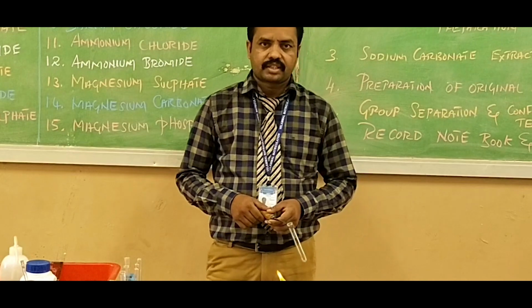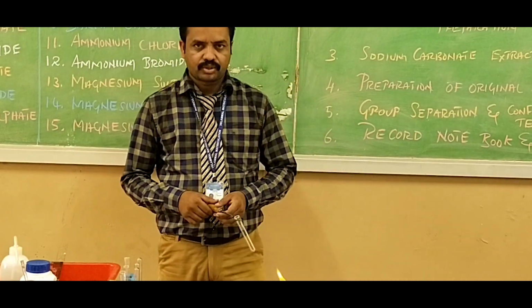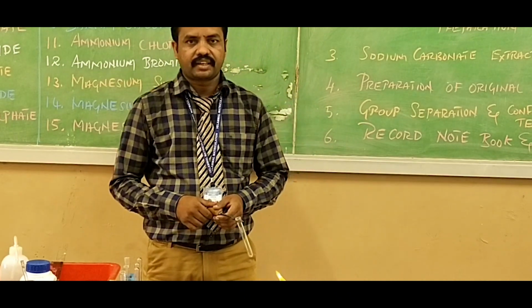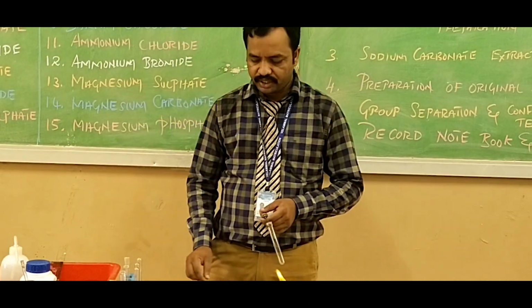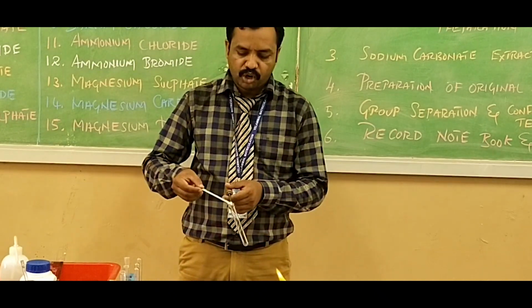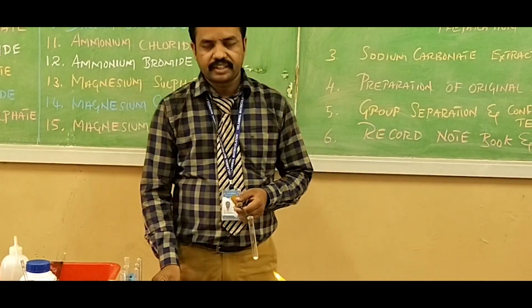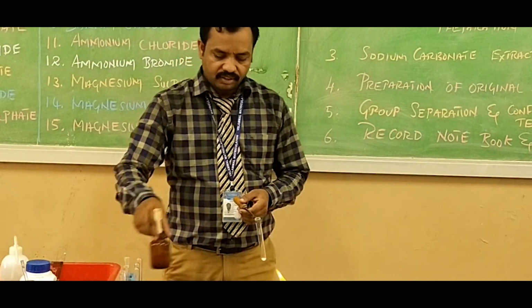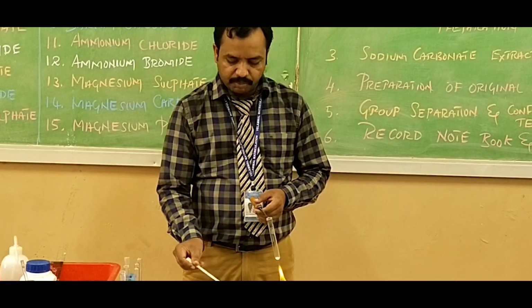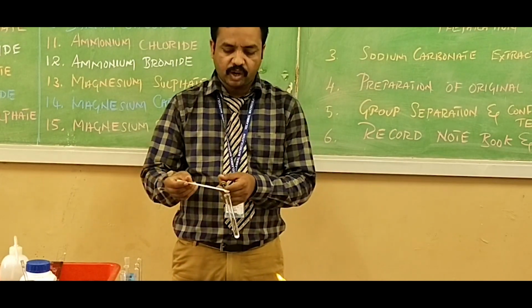The next test is the copper turning test. This copper turning test is used to analyze the presence of nitrate ion in the lead nitrate salt. We take a small amount of the lead nitrate salt in the test tube, then add a very small amount of copper turnings.